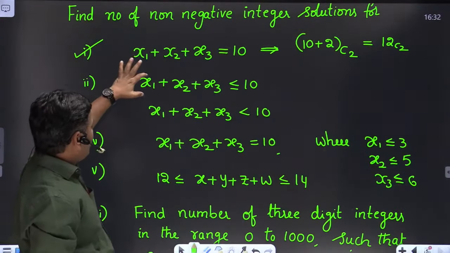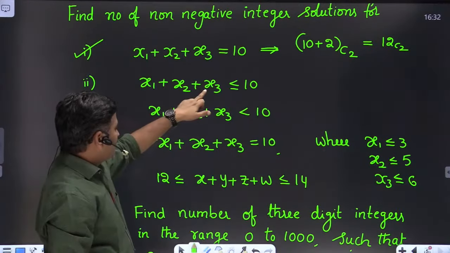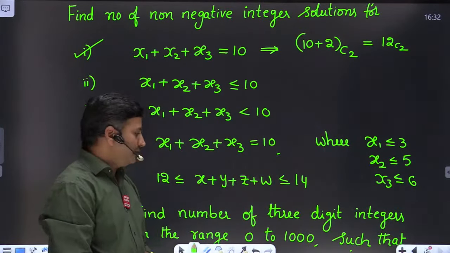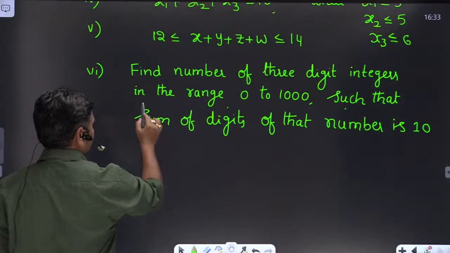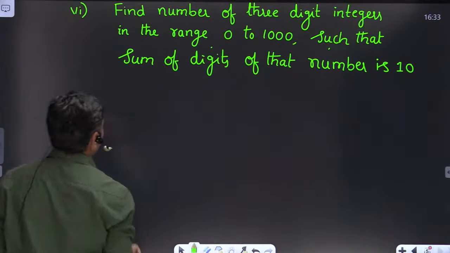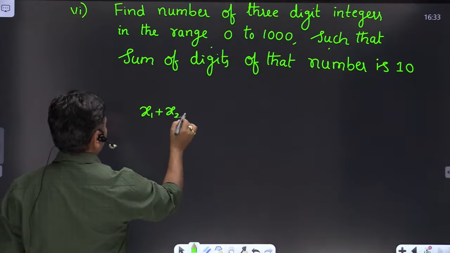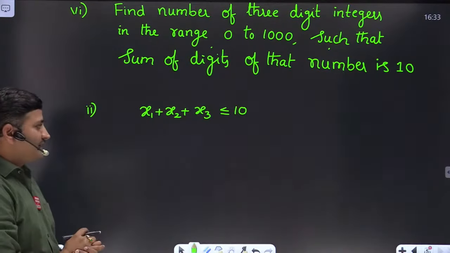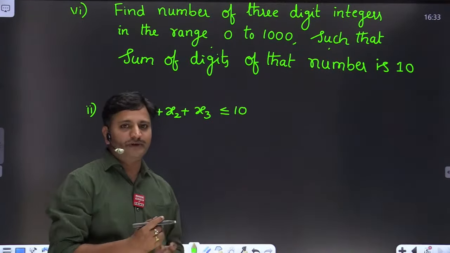Next, second question, x1 plus x2 plus x3 less than or equal to 10. It means if you sum up all the values, the total may be equal to 10 or it may be less than 10. So how are we going to answer this kind of model, friends? Let me evaluate this kind of problem now. In this case, you can take a dummy variable, and call it x4.